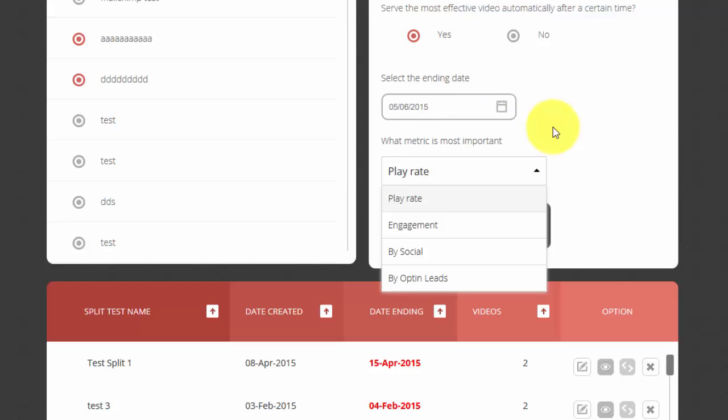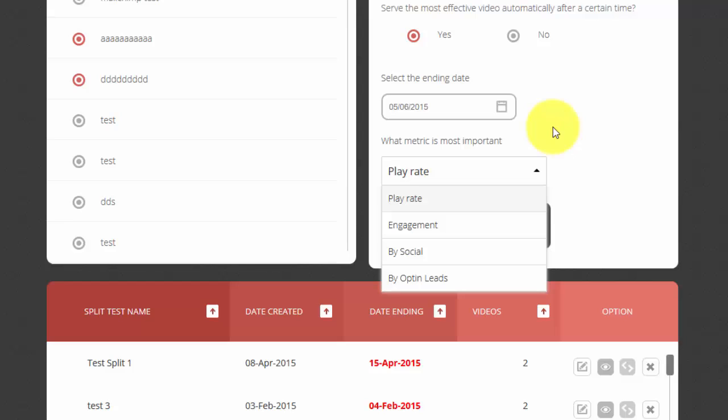And then you can also split test by which video is shared more or which video gets the most opt-ins. So for example, let's say you want to test which video gets the most opt-ins. What you can do is use the same video on both the videos you're split testing, and for one, put the opt-in form on, say, the 10-second mark of the video, and on the second video, put the opt-in form on, say, the 30-second part of the video, and you can see which one people respond to better. Do they respond better when the opt-in form is shown at 10 seconds, or when it is shown at the 30-second mark? Or you can use 2 different videos and use the opt-in form at the same time.